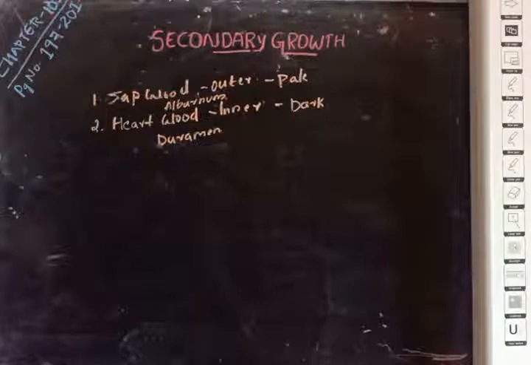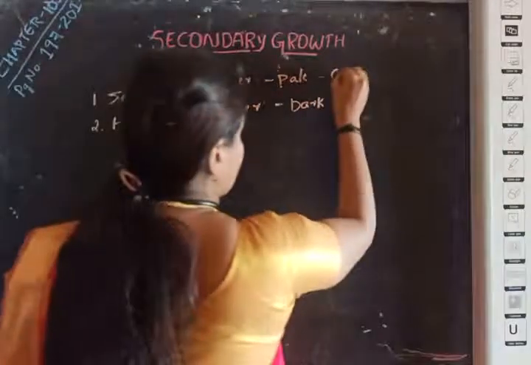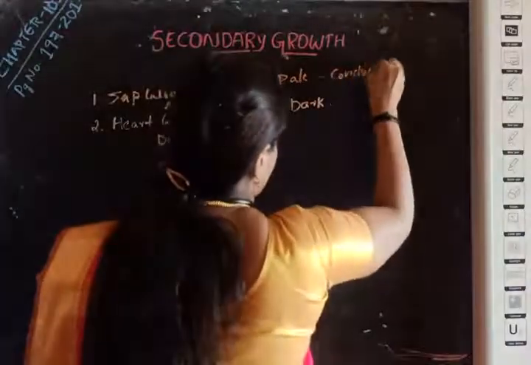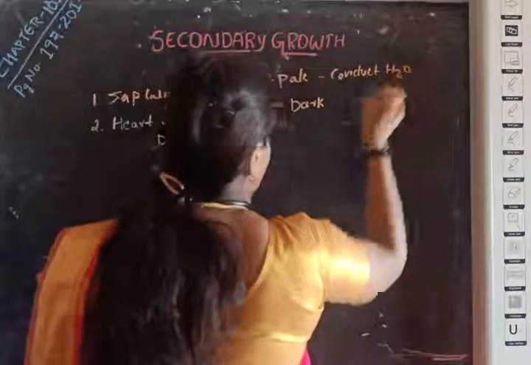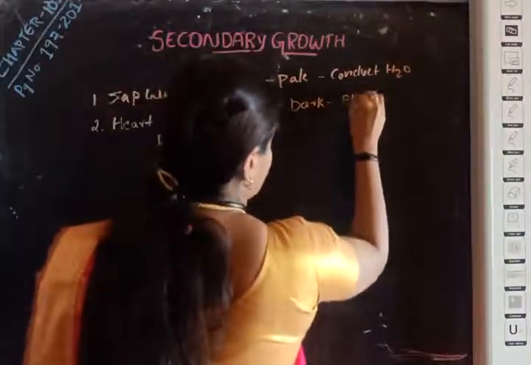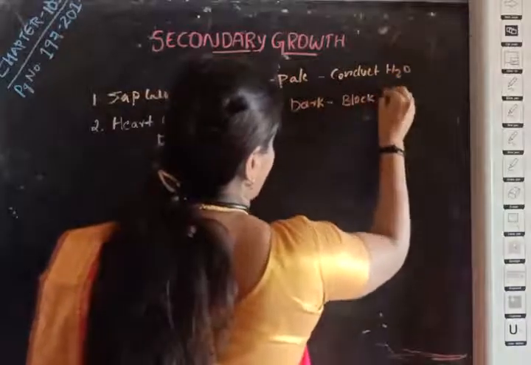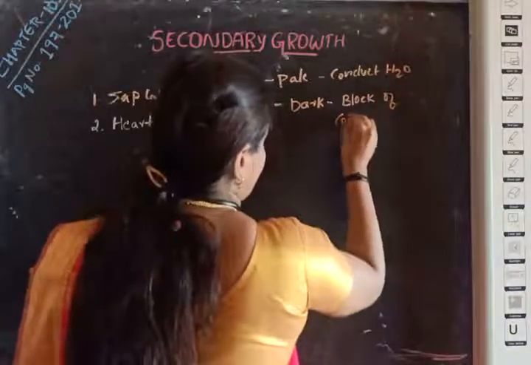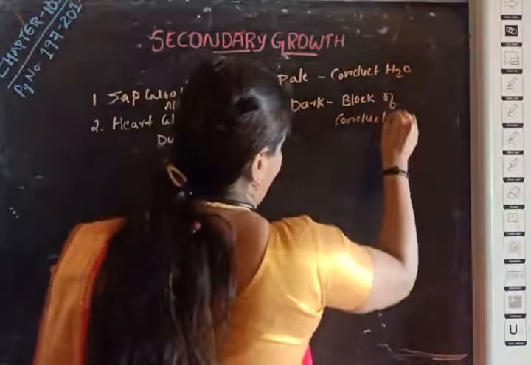The sapwood can conduct water while heartwood stops conducting water. Sapwood can conduct water, whereas heartwood blocks the conduction of water. Why?